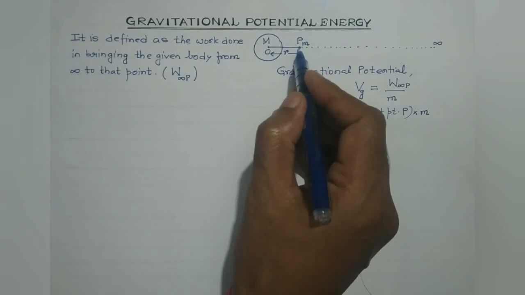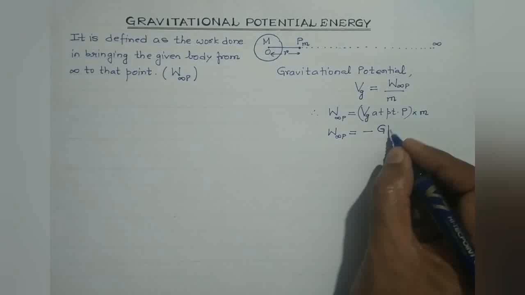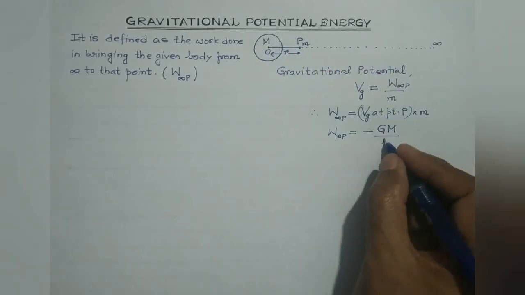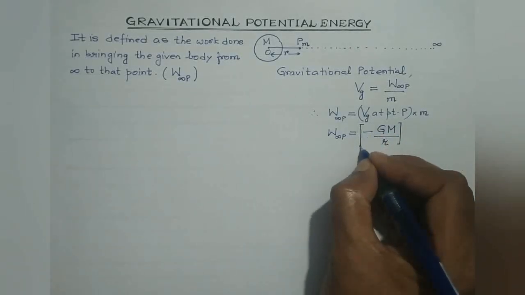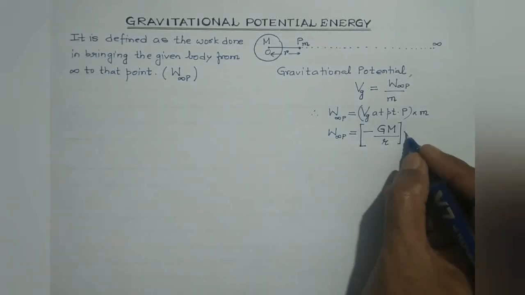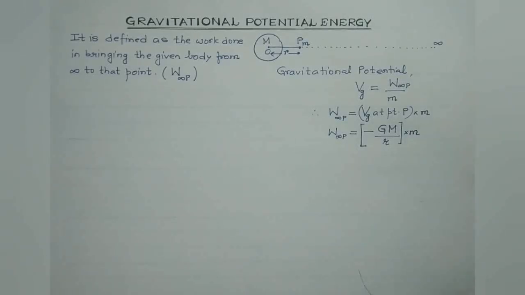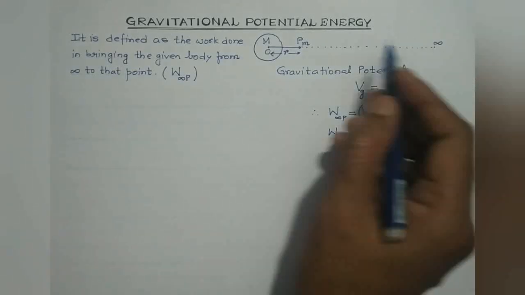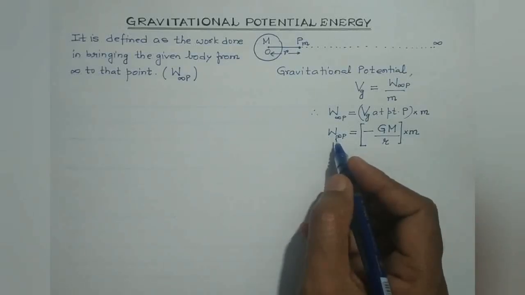Gravitational potential at point P, as we have discussed in the earlier session, is found to be minus G capital M divided by the distance of P from point O, that is r. This was the expression for the gravitational potential at point P, which is at a distance r from the center of the Earth. When it is multiplied by the mass of the body which is to be brought from infinity to that particular point, that will give us the total work done required in moving the body from infinity to point P. And as per definition, this total work done is the gravitational potential energy.